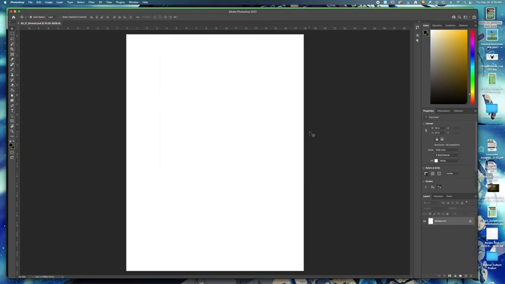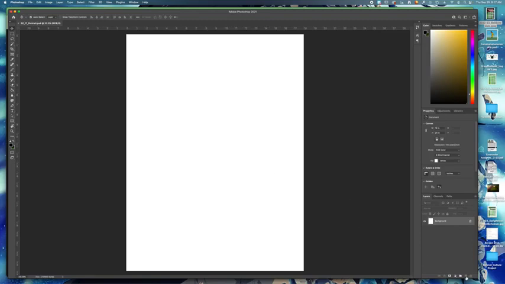So now we have our document saved. We have it named, we have it saved to a specific location. That way, whatever you add to this space, you can just hit Command S on your keyboard and it'll automatically save any changes you've made because you already have the file made. In the last assignment, you learned how to use layers and how they work, how to move them. Your layers are down here. When you create a new file in Photoshop, you are mostly always given a background layer like this, and it is usually locked. We don't want to mess with this layer, just leave it alone for right now.